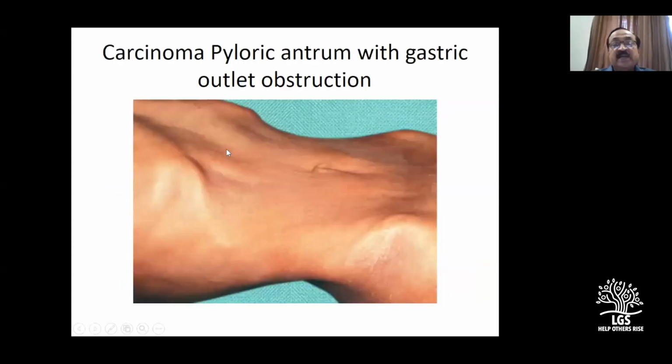So this is a typical patient with carcinoma of the pyloric antrum and a gastric outlet obstruction, who has been prepared for surgery. That's why you can see the so-called concave abdomen here. He's been vomiting, emaciated, and he was on a Ryle's tube. Aspiration has been done. So this is what you observe now, that the abdomen is concave.